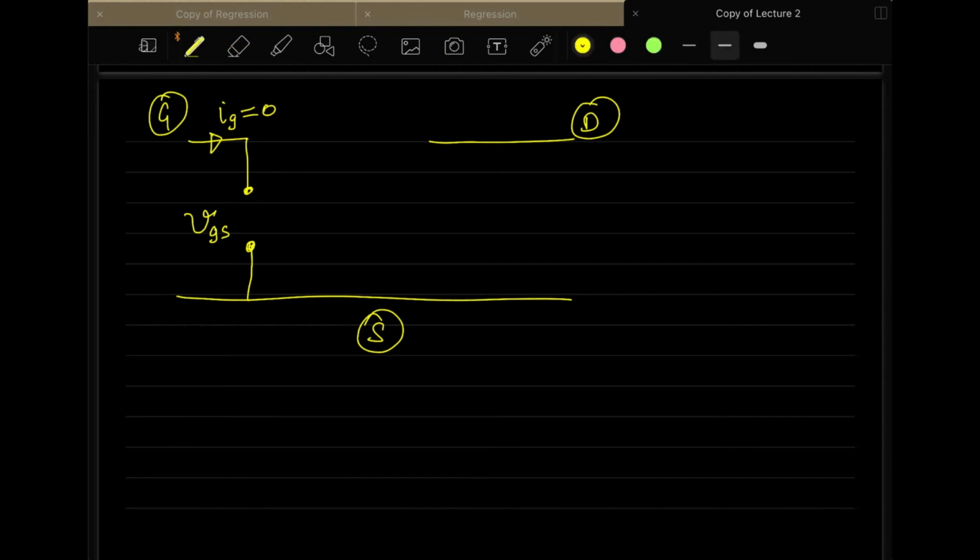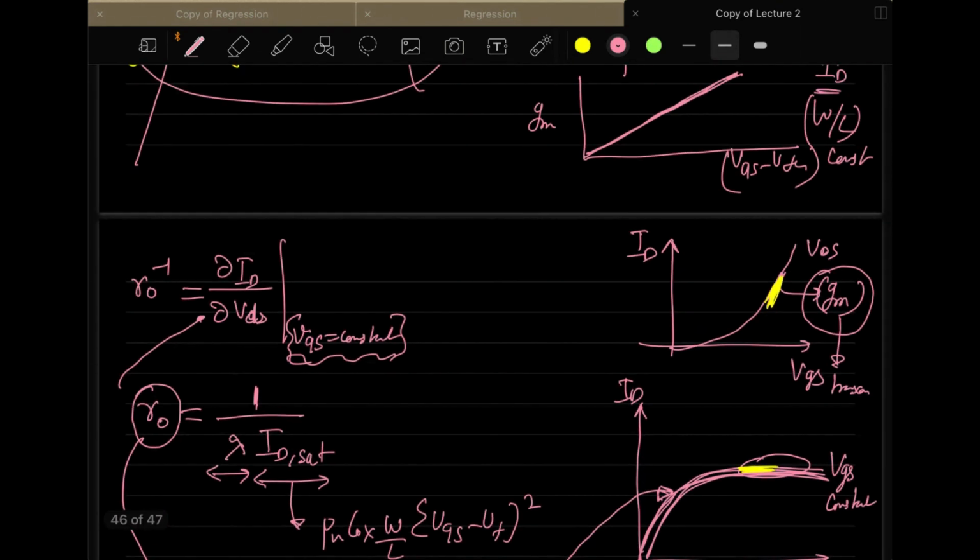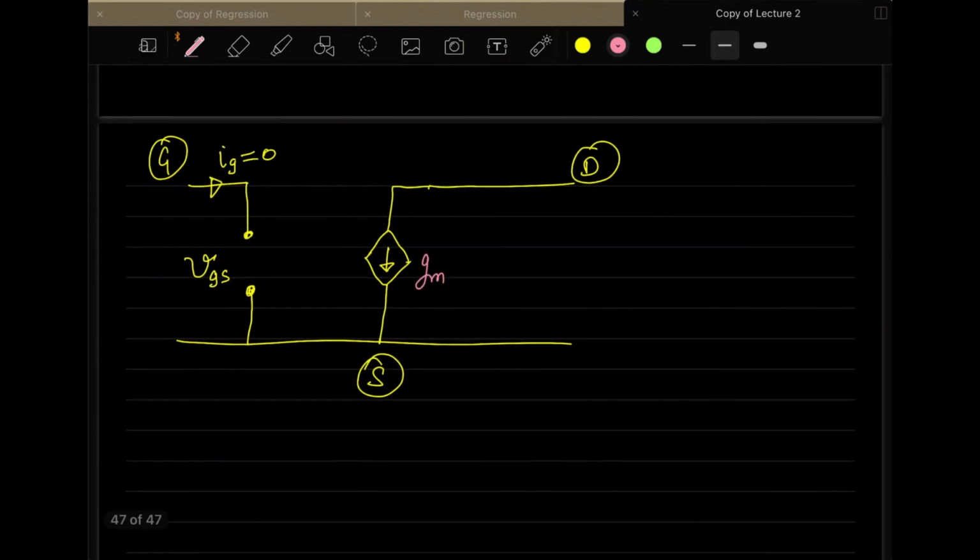And now comes the important part. You have a controlled source, and it has two components. One is GM, which we calculated from the input characteristics. We took the derivative and saw that it is GM, and this depends upon VGS, the voltage that you apply here.